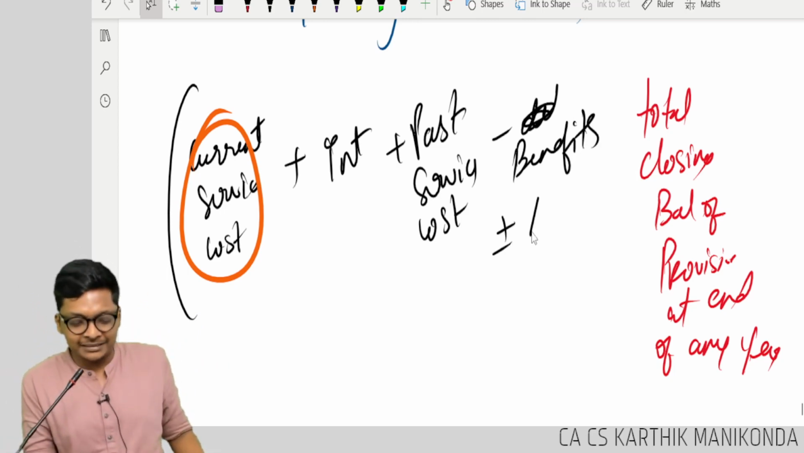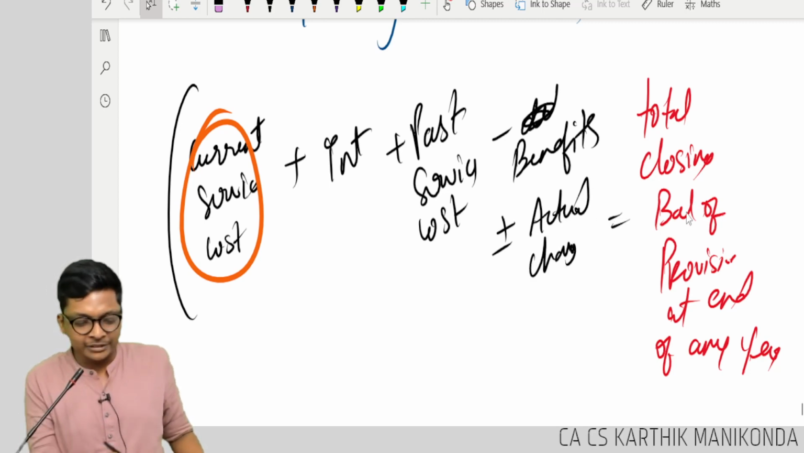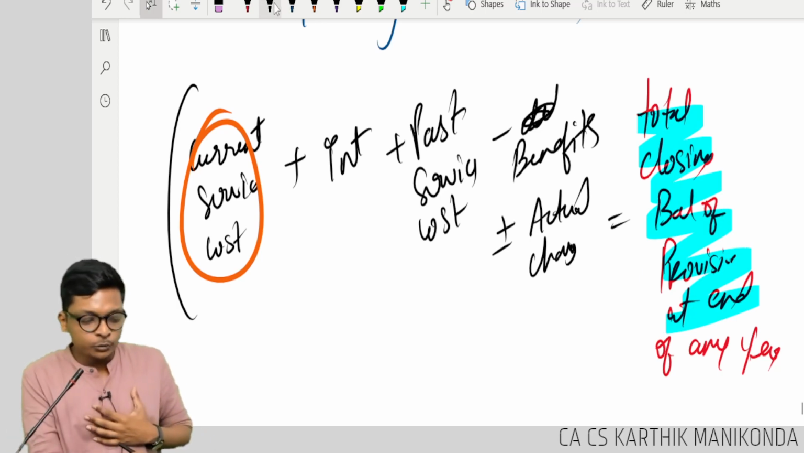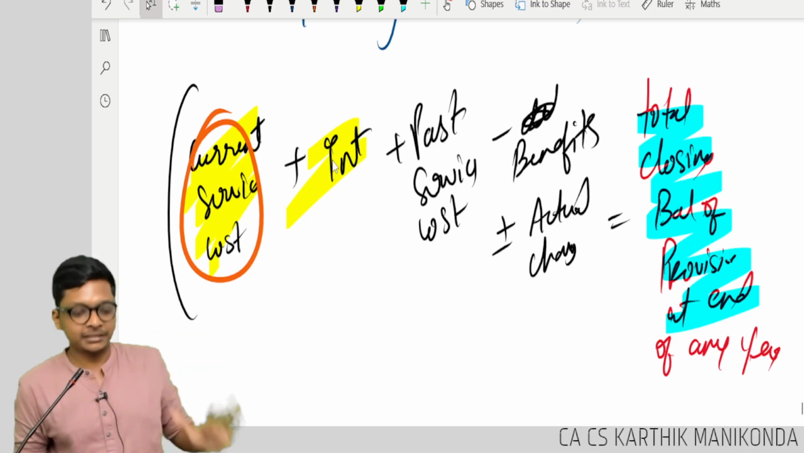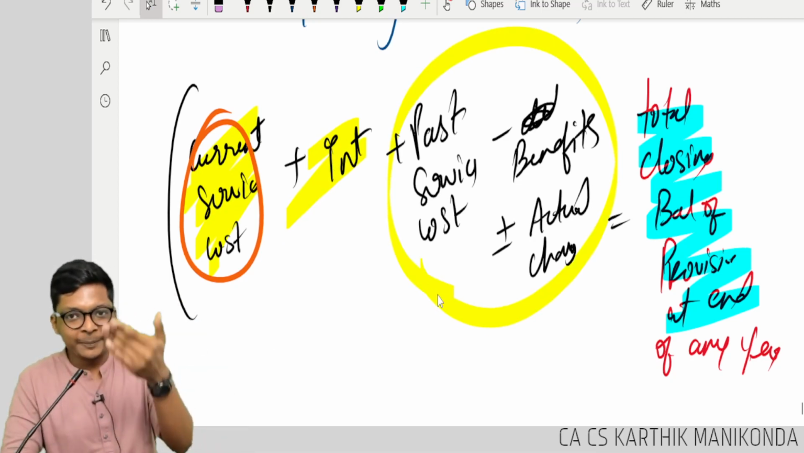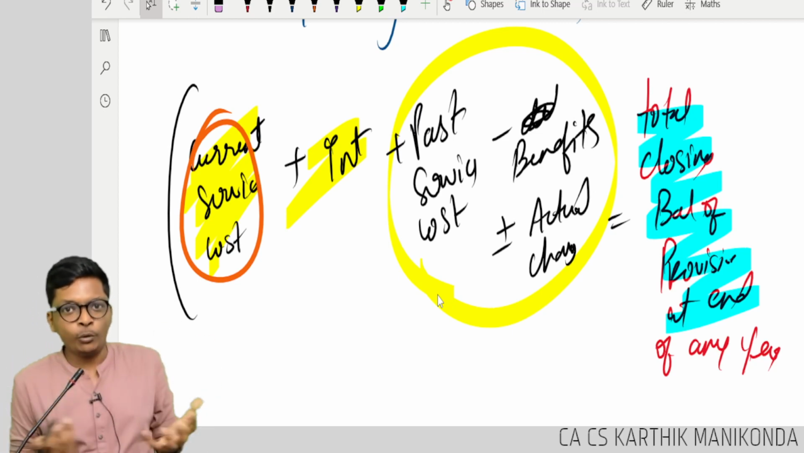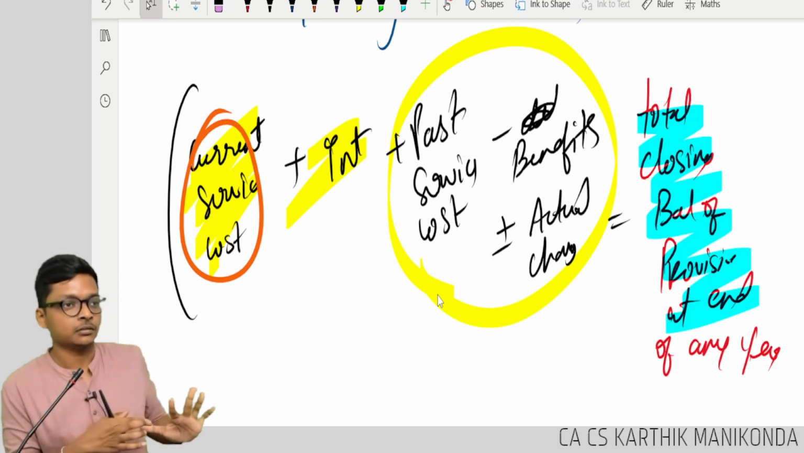Again plus or minus actuarial change. This closing will be this one. Getting the logic? Now, which will be mandatory in every sum? Current service cost and interest. The remaining three depend on the question. May be there, may not be there. There is much more detailed discussion for this, but this itself is a lot for Inter.